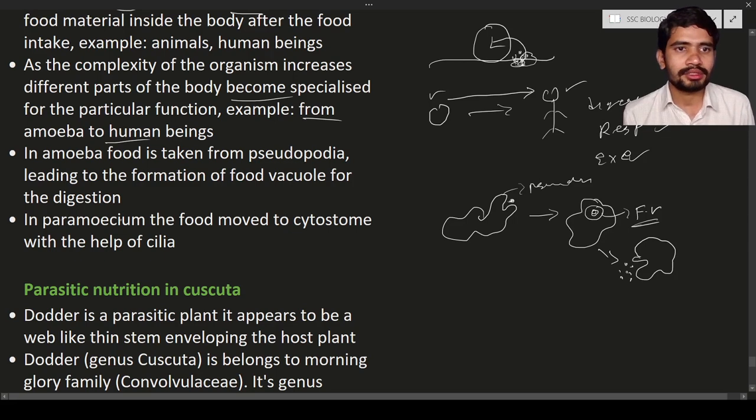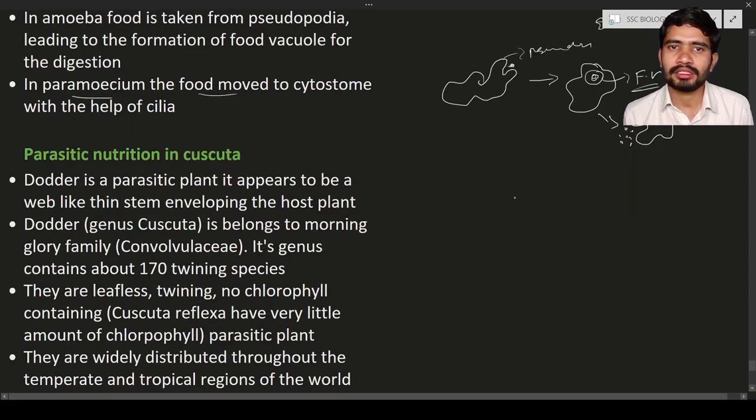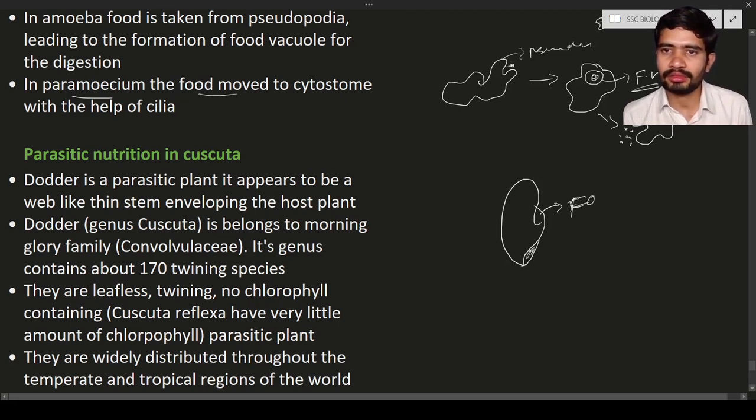So next, in the paramecium, the food moves through the cytostome with the help of cilia. What is meant by cytostome? What is cilia? Let us consider this is the paramecium, a slipper-shaped animal, in this way. So what will happen? This is the food. This is known as a cytostome. Cytostome is nothing but the opening for the food material.